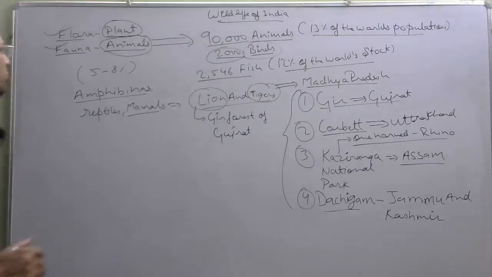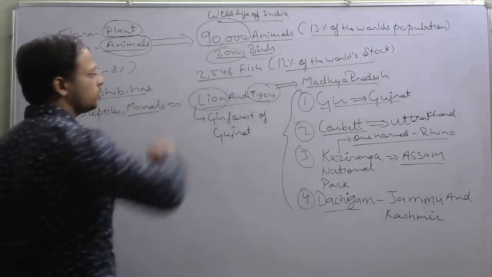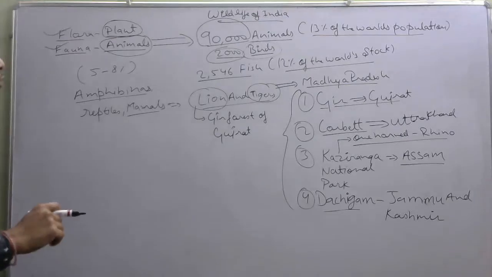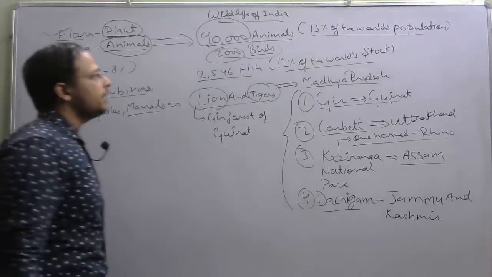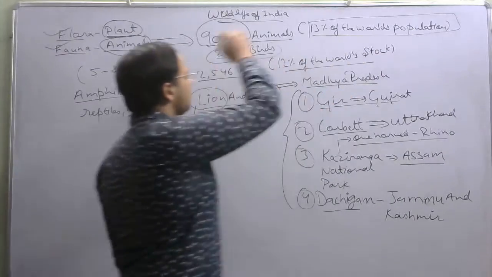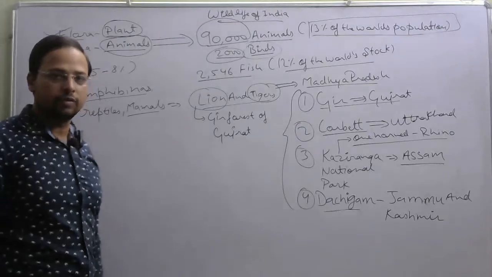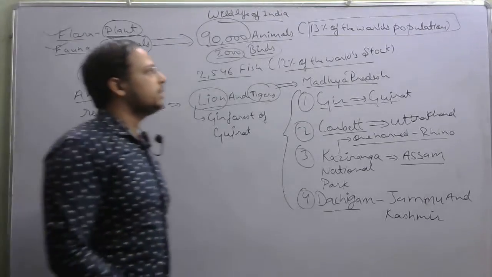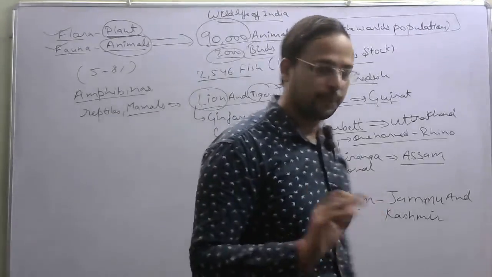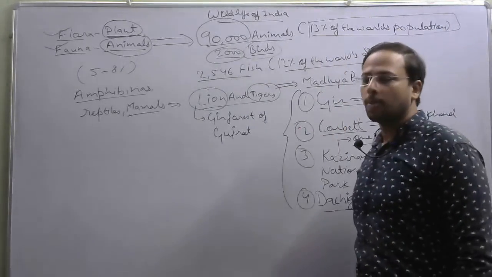Okay, and about the fauna, the animals, it is also given that there are 90,000 animal species and 2,000 bird species, and India holds around 13% of the world's population of animals. There are 2,546 types of fishes, and that contains 12% of the world's stock. Okay, so I hope students this is clear to you.